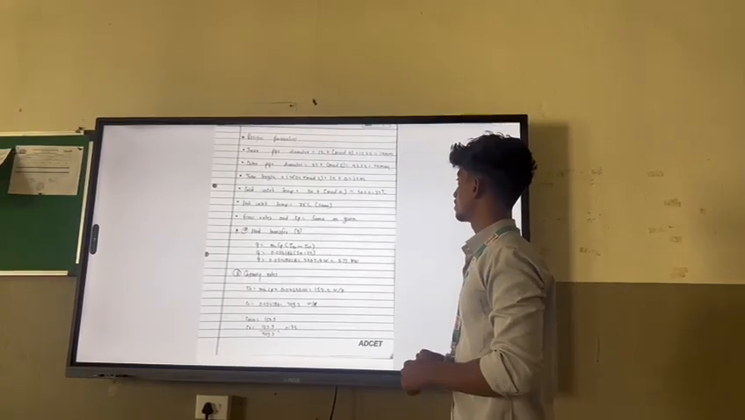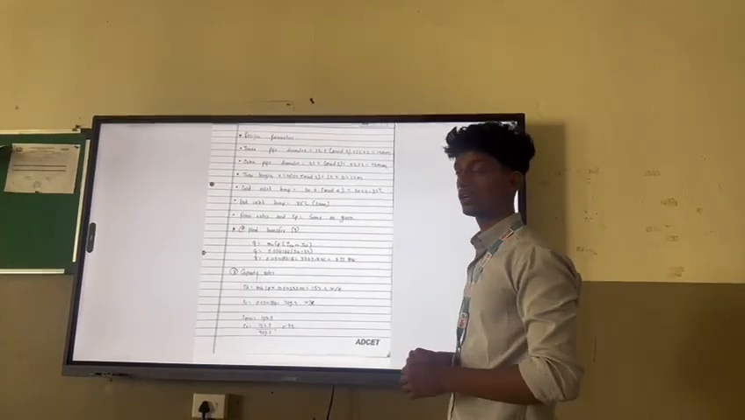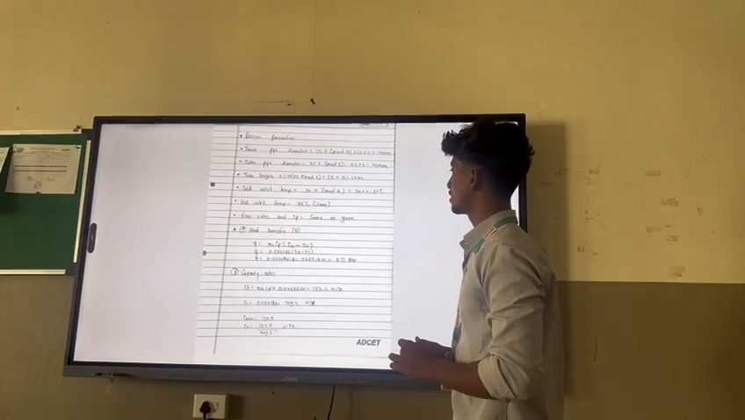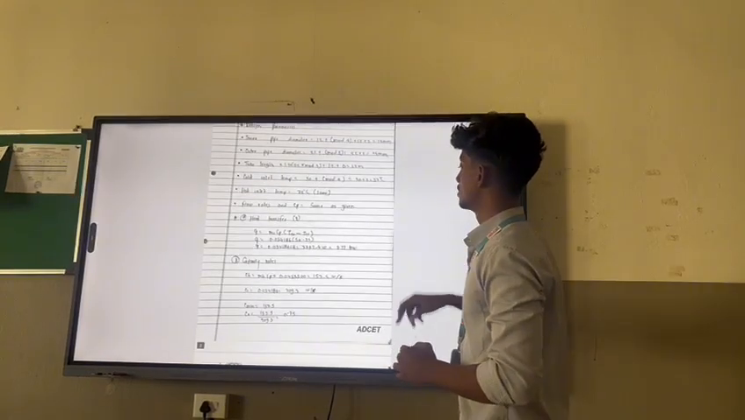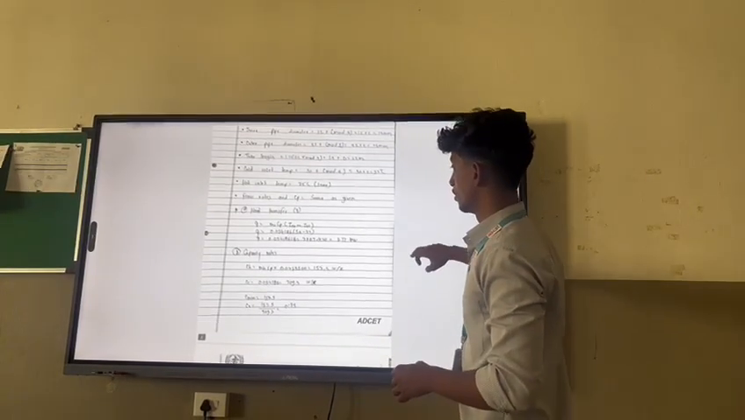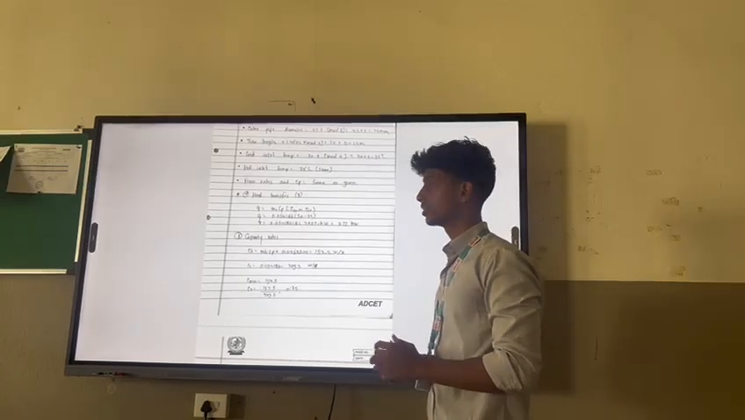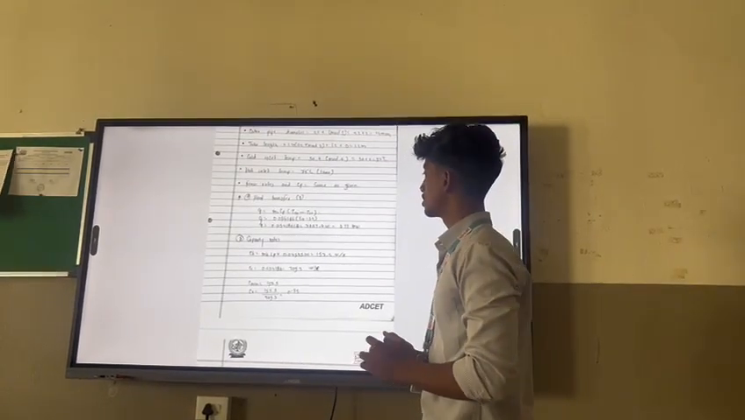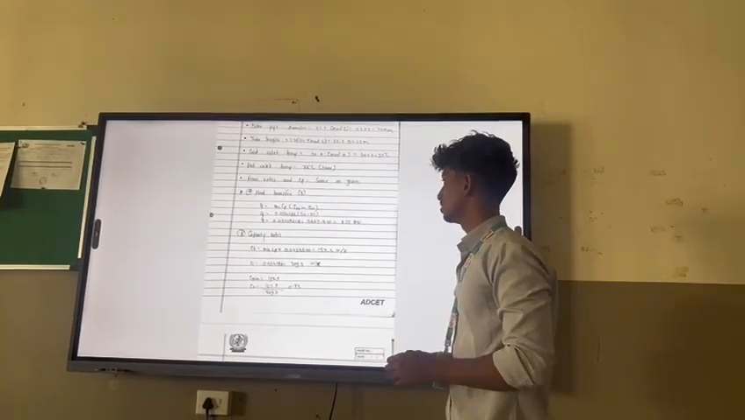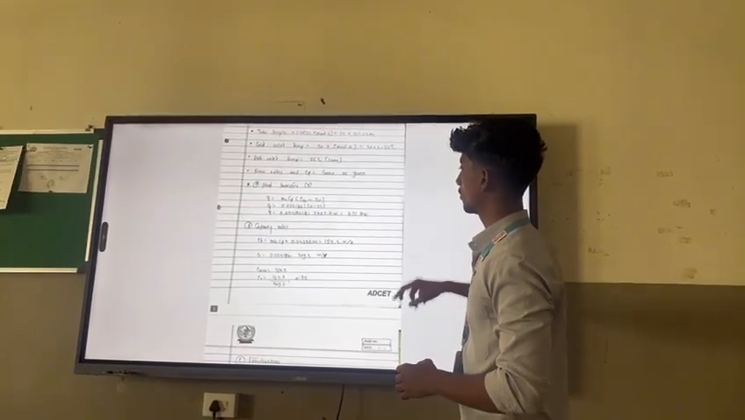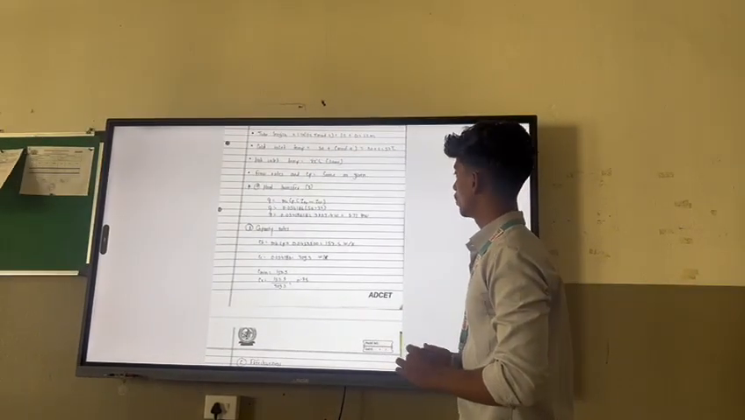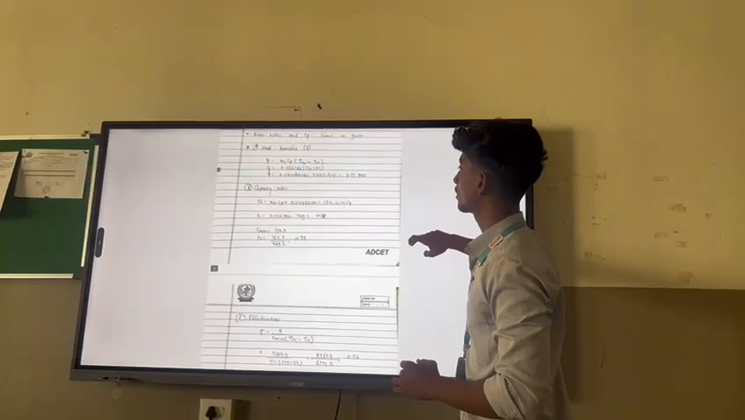Cold fluid inlet temperature is 32 degrees Celsius, hot fluid inlet temperature is 75 degrees Celsius, and flow rates and Cp are the same as given. So for heat transfer, we know the formula that Q is equal to m Cp in bracket Tco minus Tci. That's why Q is equal to 3.77 kilowatt.